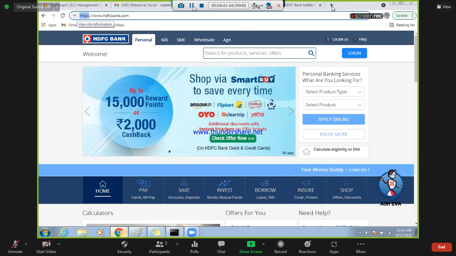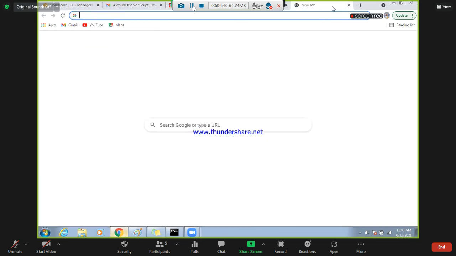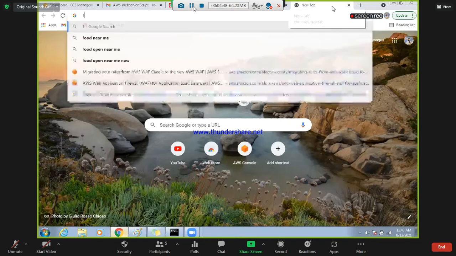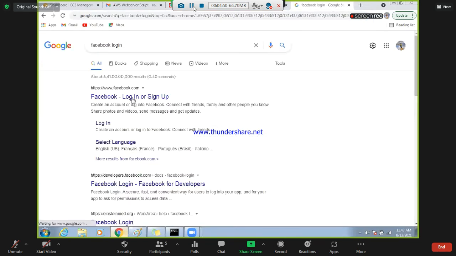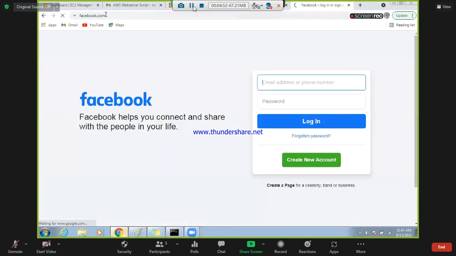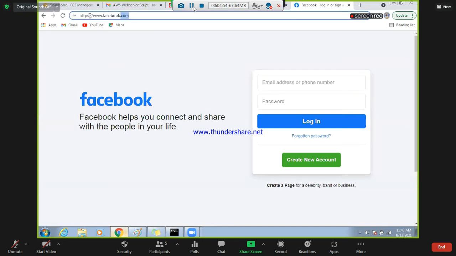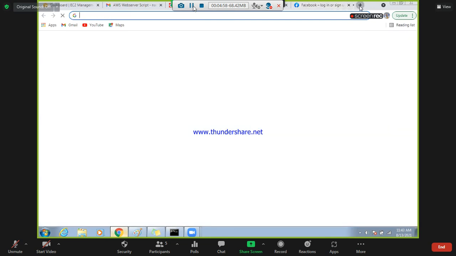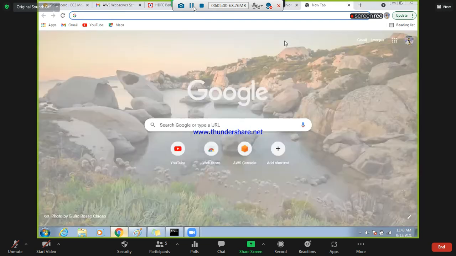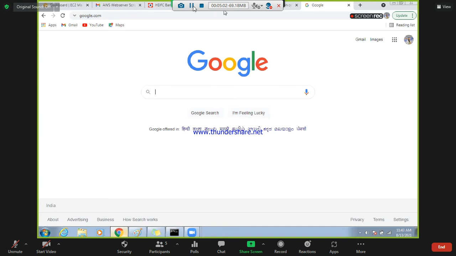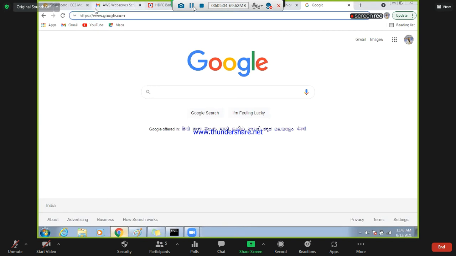Take anything, let's say Facebook. Can you see this? Facebook is port 443 HTTPS. You will not see anything else nowadays. Even Google, can you see this? Google is also HTTPS.